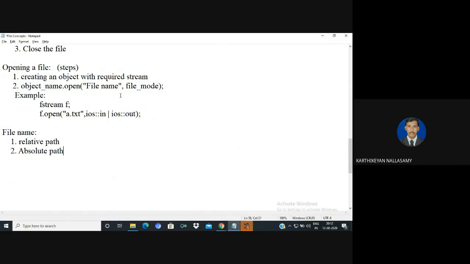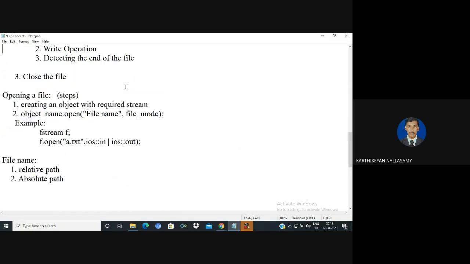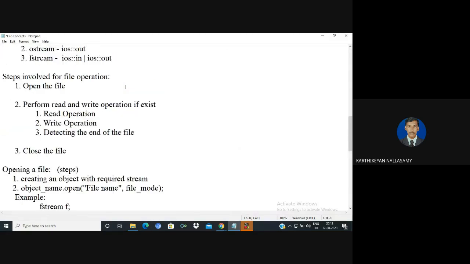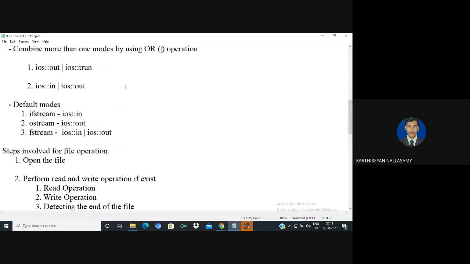And the third, next one, is the file mode. The file mode is a mandatory part for fstream only. For ifstream and ofstream, it is a default. But for fstream, we need to explicitly state that. Okay, so the purpose of the file mode is to define what process we are going to perform, that is, what operation we are going to perform.